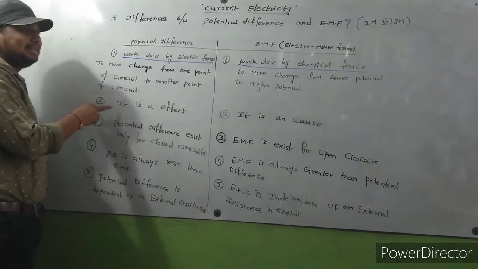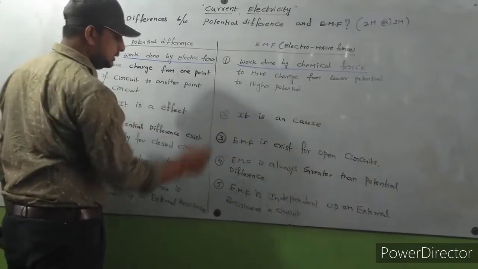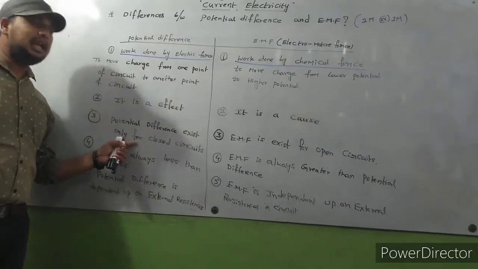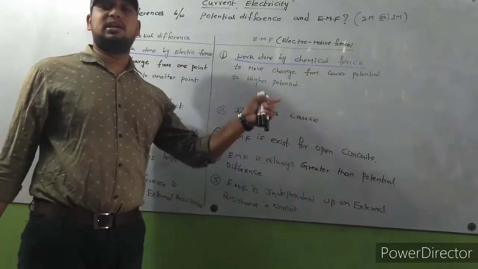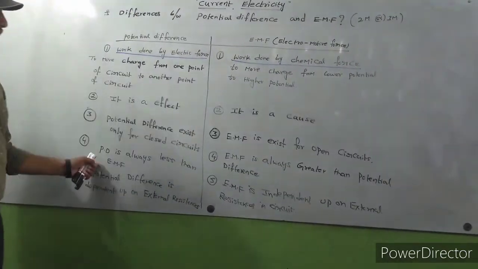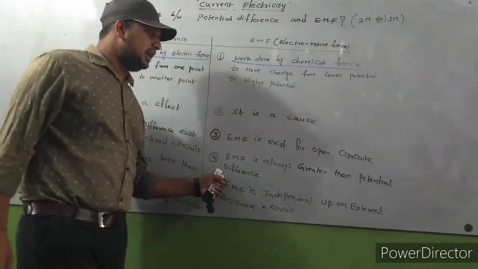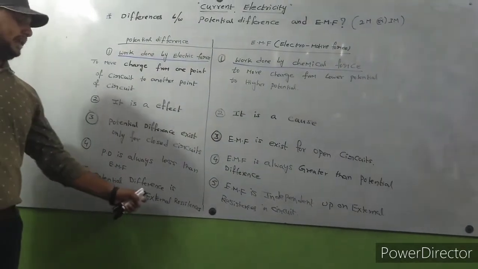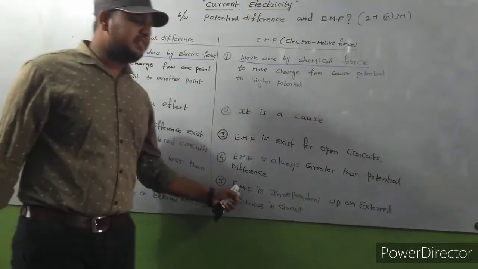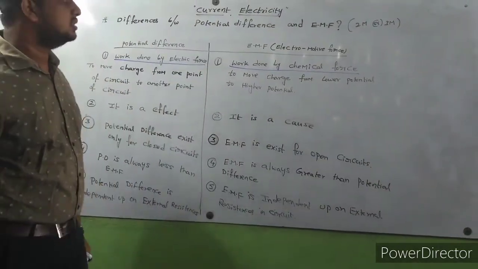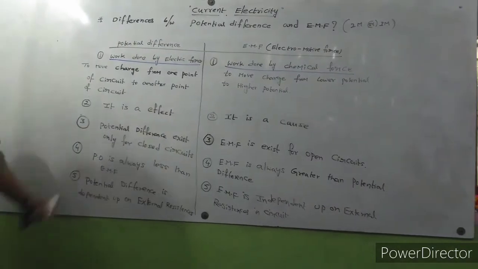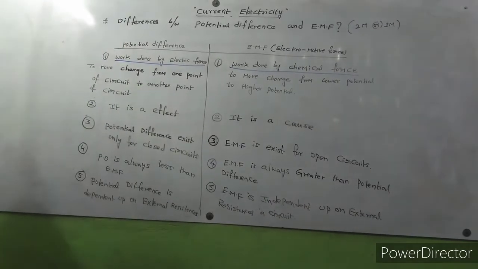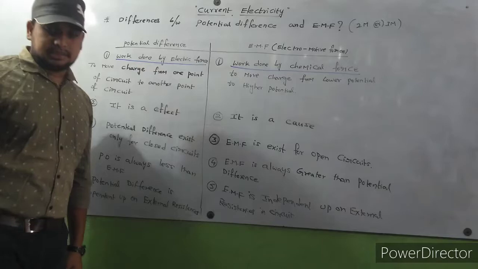Next, second point: potential difference is an effect, EMF is a cause. Potential differences exist only for closed circuits. EMF exists for open circuits. Potential difference is always less than EMF. EMF is always greater than potential difference. Potential difference is dependent upon external resistances. EMF is independent of external resistance of the circuit. So this is the overall main points of differences between potential difference and EMF. So next concept.